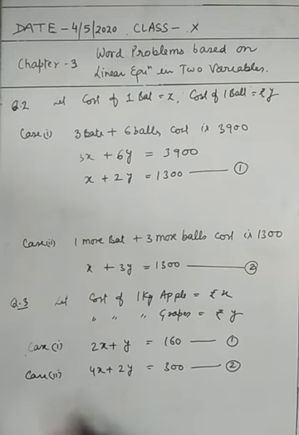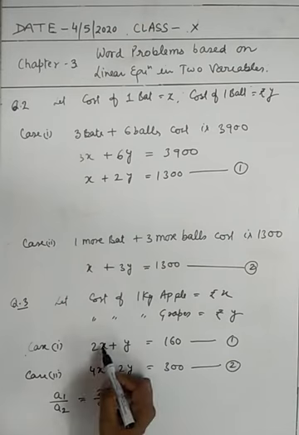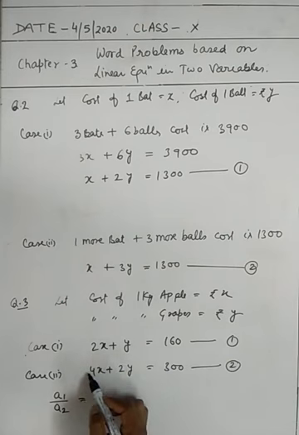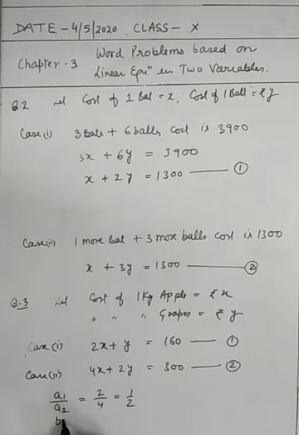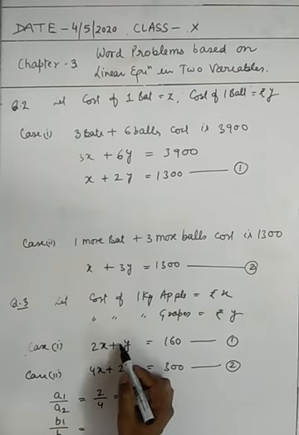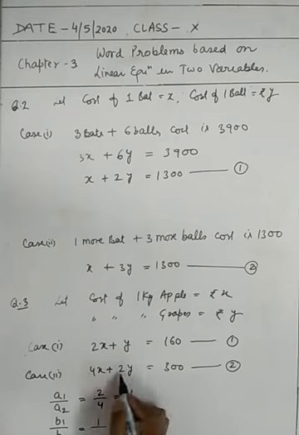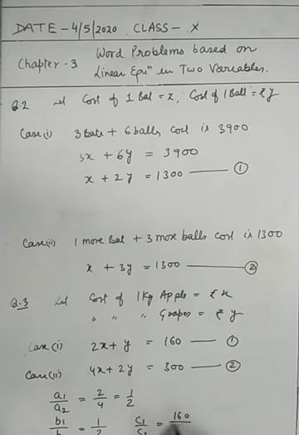But before solving here, we are taking the number of solutions condition. That is a1 upon a2, this is 2 upon 4. a1 is with x, a2 is also with x, cancel and you get 1 by 2. b1 upon b2, this is y's coefficient, 1 upon 2. And c1 upon c2 is 160 upon 300. You cancel, you get 8 by 15.